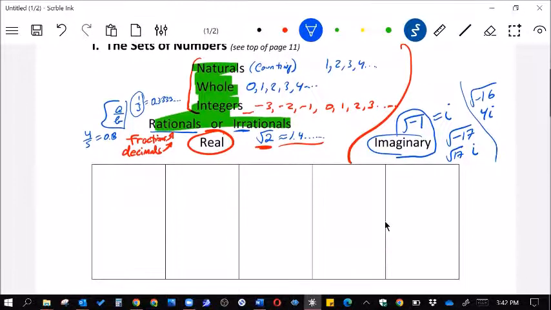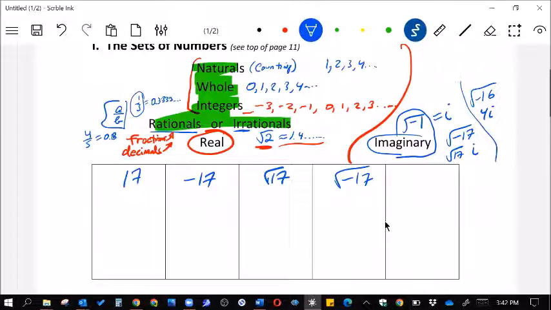All right, so here are some examples. Let's put some numbers up here. Let's say I'm going to put 17 and -17 and square root of 17, which I've already used. I just like that number. And square root of -17.